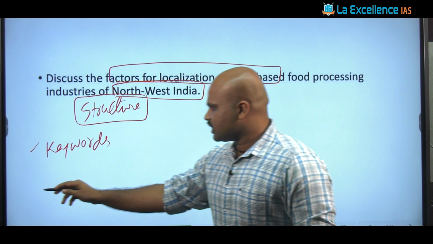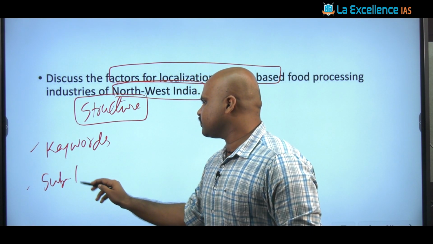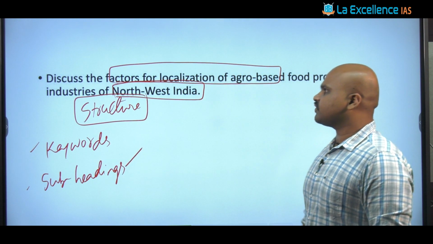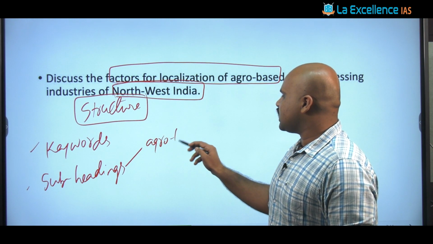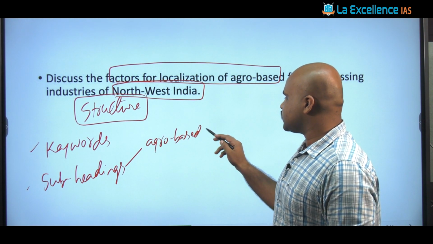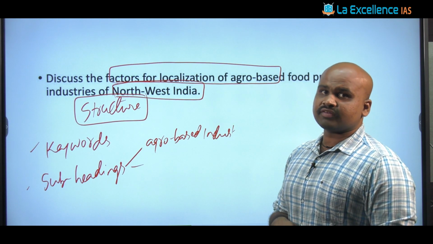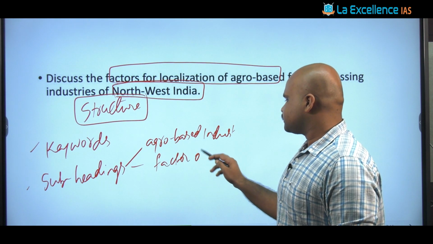So once we identify these keywords, we are going to see what subheadings we can generate. When we talk about subheading generation, first we have to see the understanding of agro-based industries. Then we have to talk about the factors of location.